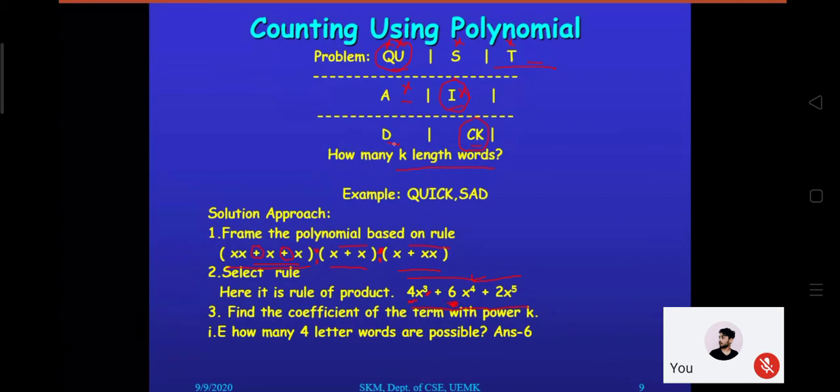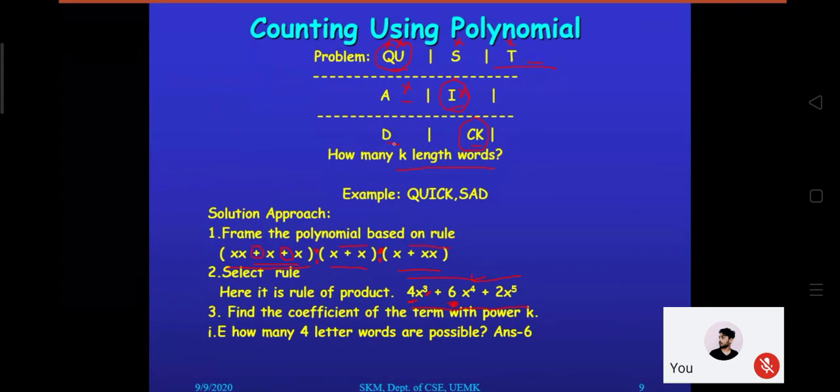So whenever you are trying to identify a k-length word, check the polynomial, check the x term, check its power. If it is matching your answer, it will be that corresponding coefficient. So this way we are identifying that.